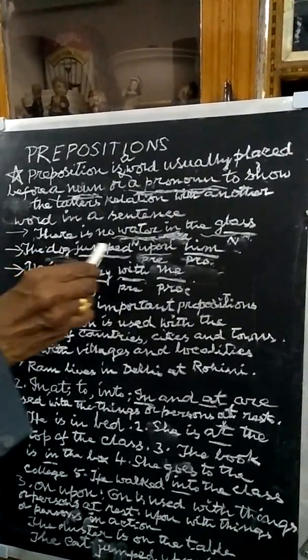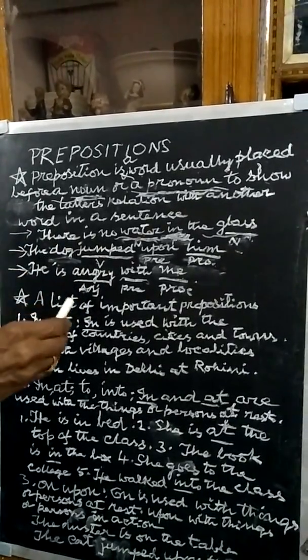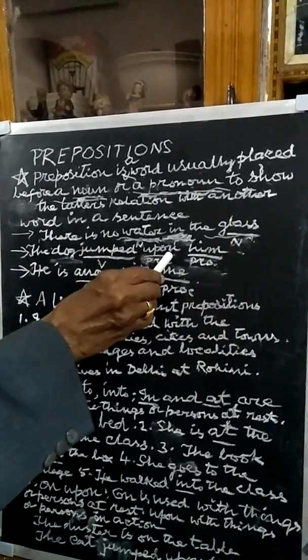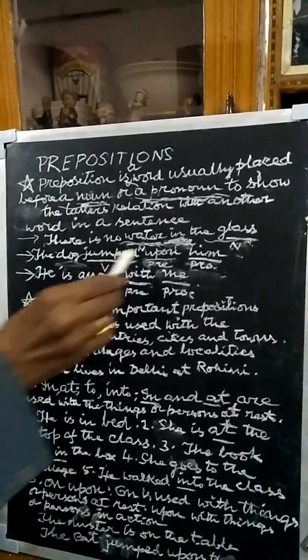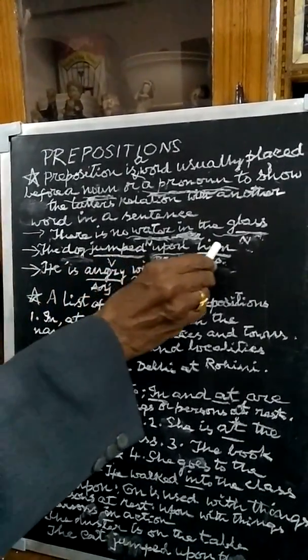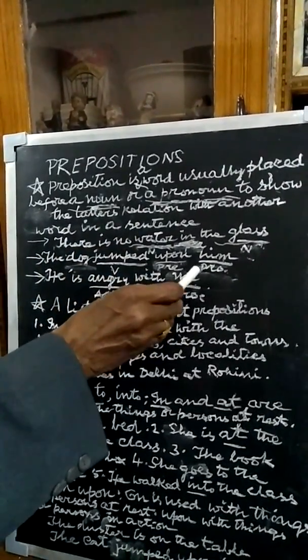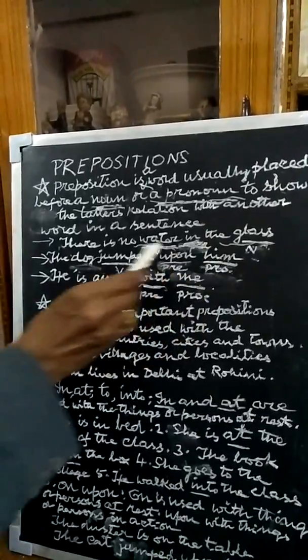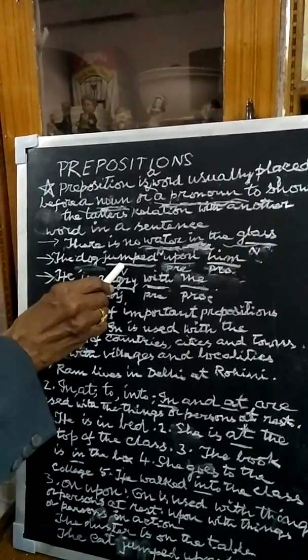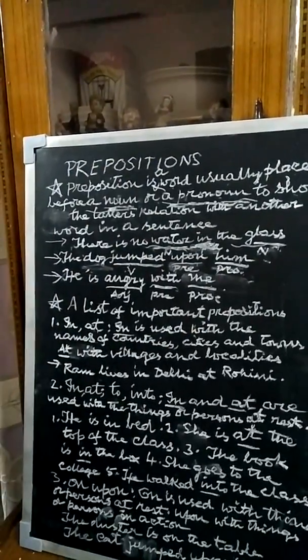The dog jumped upon him. Now, in this example, upon is the preposition, him is the pronoun, and it is placed before the pronoun him. It shows the relationship between the pronoun and the verb jumped. Jumped upon whom? It jumped upon him.